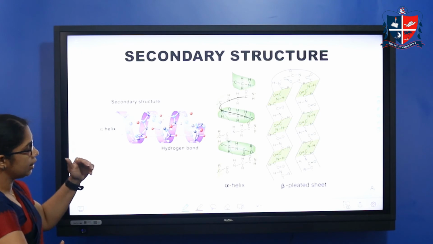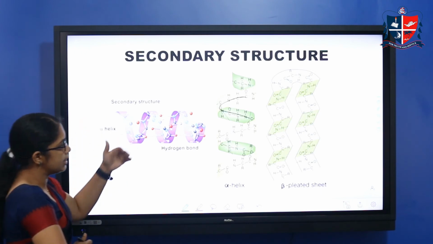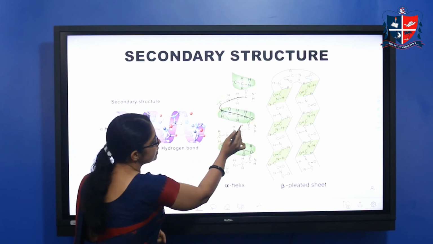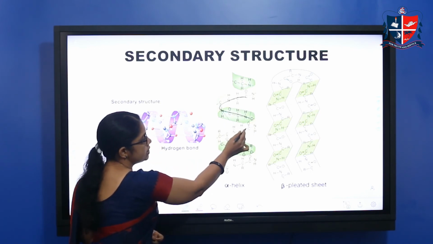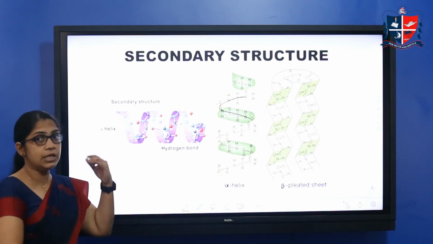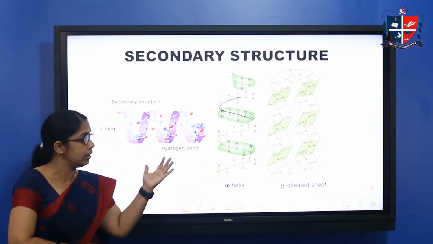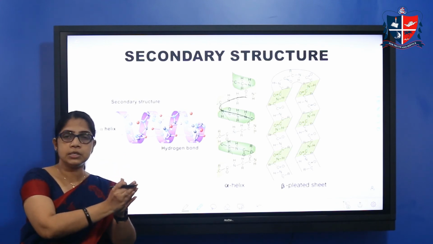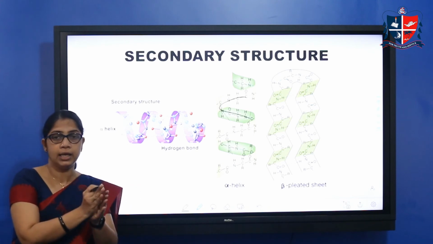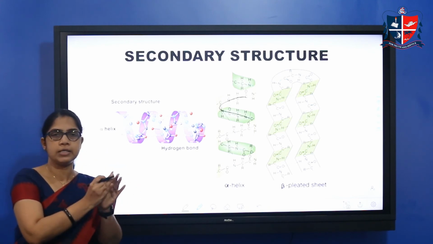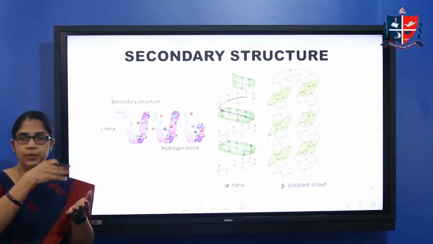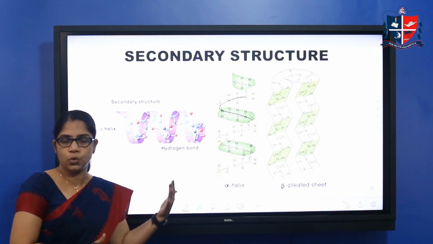And here there is a hydrogen bond. You can see there is a hydrogen bond between this NH hydrogen and this CO oxygen. That is intramolecular hydrogen bonding. It is between the first amino acid unit and the fourth amino acid unit. Consider the NH hydrogen of the first amino acid and the CO oxygen of the fourth amino acid unit; in between, intramolecular hydrogen bonding is present.